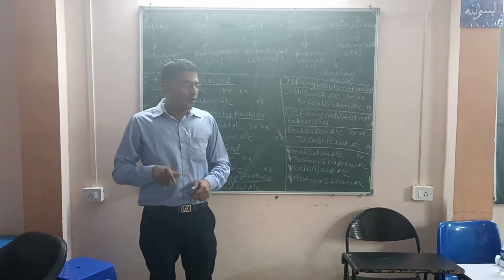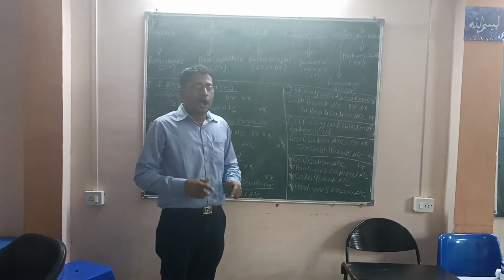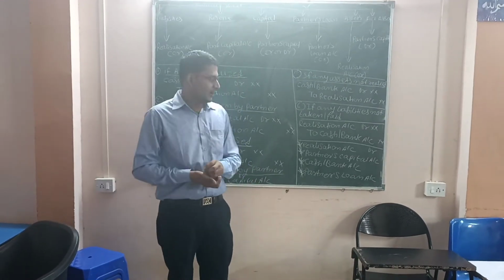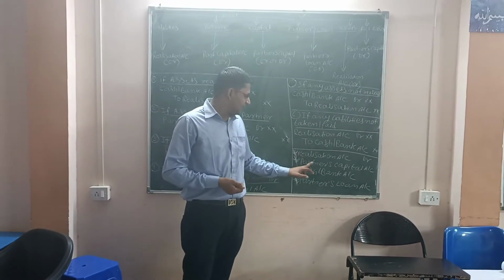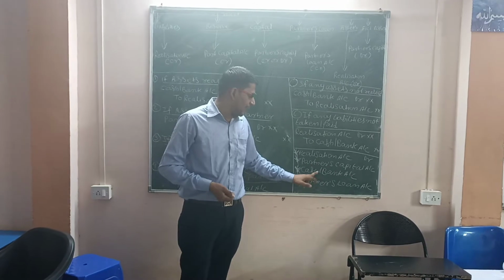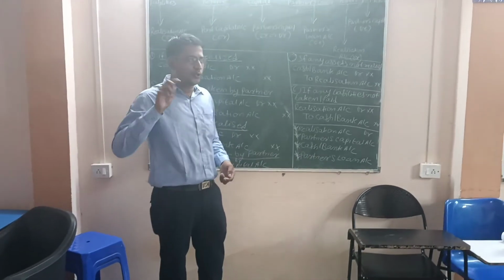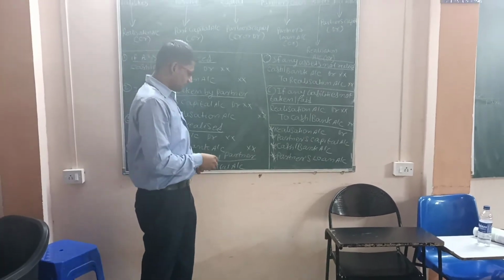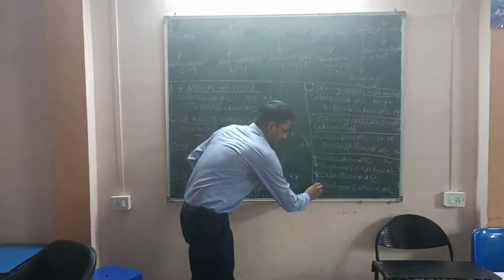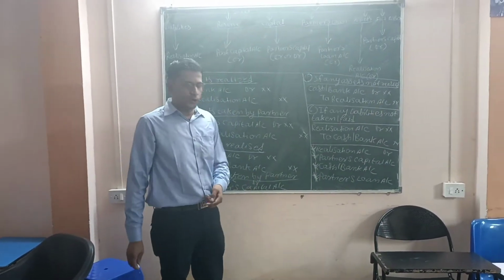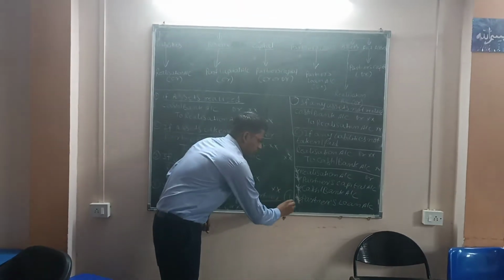Now, how would these accounts be closed: the realization account, partners capital account, cash or bank account, and partners loan account? For that purpose, I am going to give you some short tips. First of all, we have to close our partners loan account.